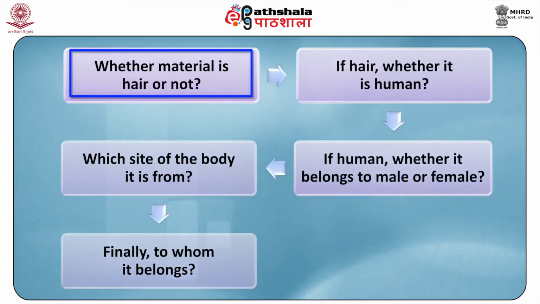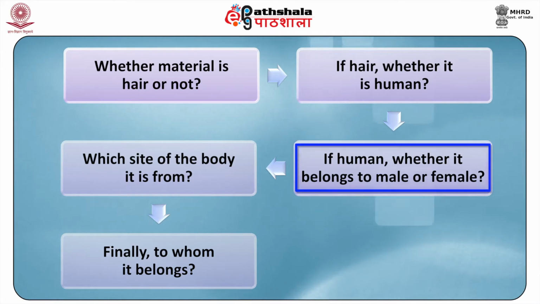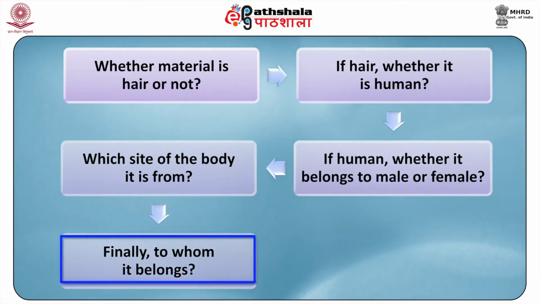For example, if a hair is recovered as evidence from a crime scene, the following specific questions can be asked: whether the material is hair or not; if hair, whether it is human; if human, whether it belongs to a male or a female; which side of the body it is from; and finally, to whom it belongs.